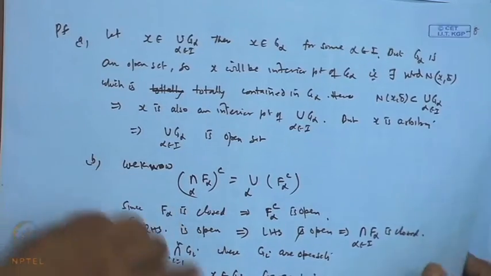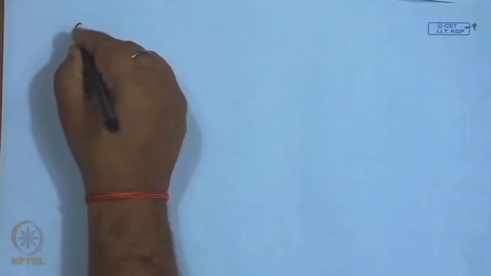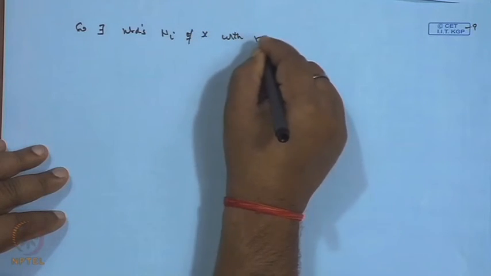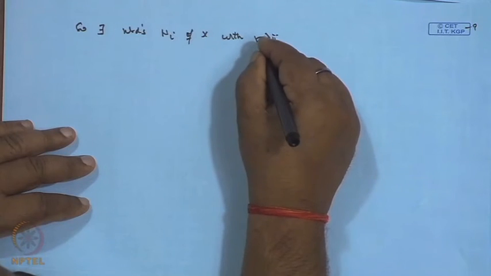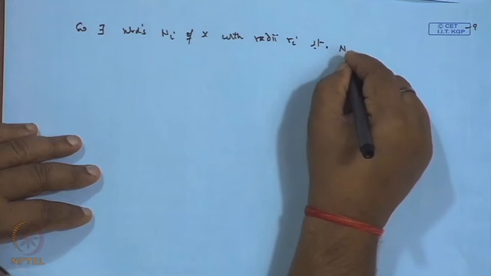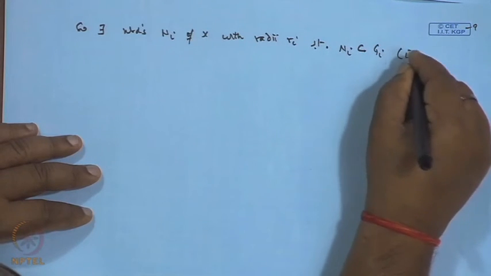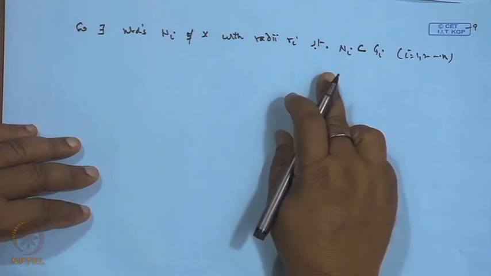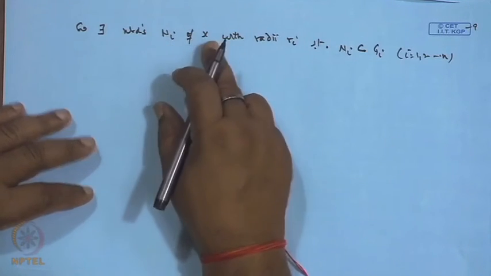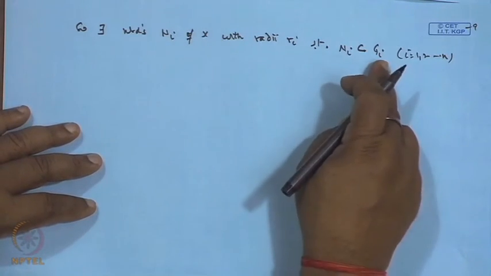So, there will be a neighborhood around x in each G i with a suitable radius r i. So, there exist neighborhoods N i of x with radii r i, where i is 1 to n, such that N i is contained in G i for i from 1 to n. This means x is in all G i. For each i there will be a neighborhood N i which is totally contained in G i.